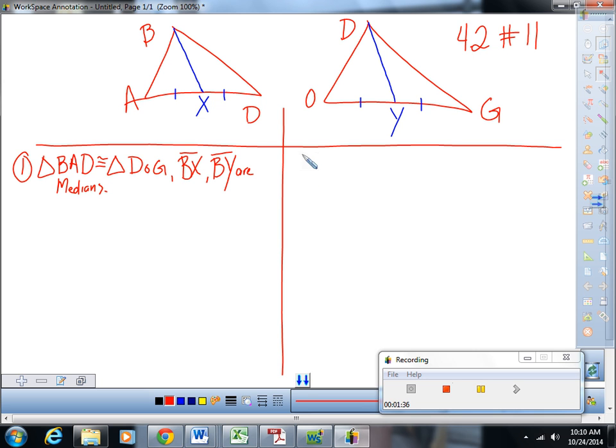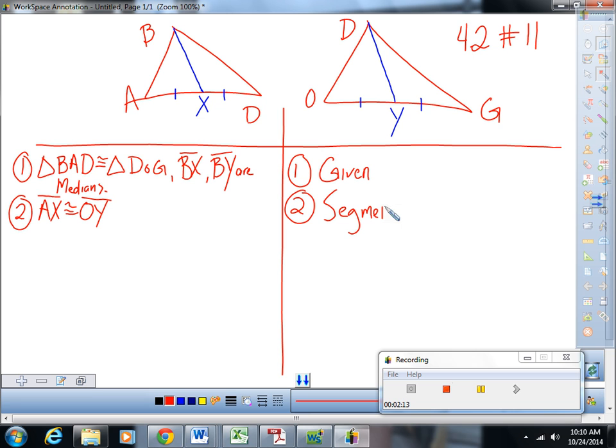So we've got our givens down. What we're trying to prove is that these two segments are congruent to each other. So remember that we have assumed, or we were given, that these triangles are congruent. That's going to be the key to making this proof. I'm going to say that AX is congruent to OY. And that's segment division, not definition of median.